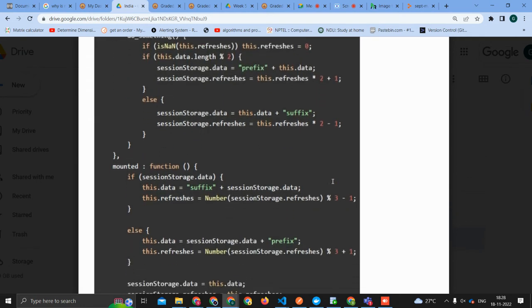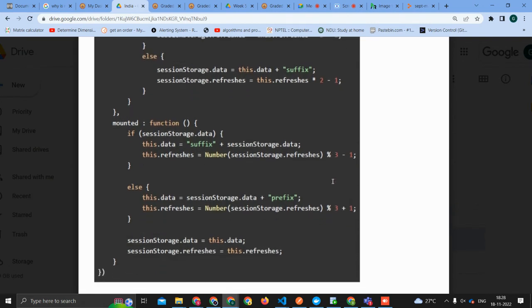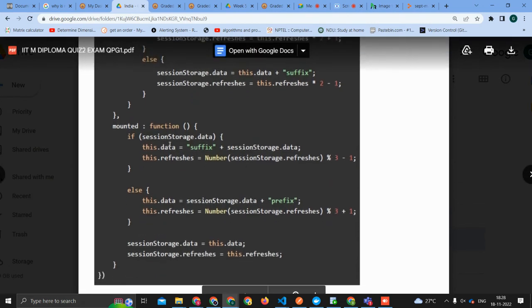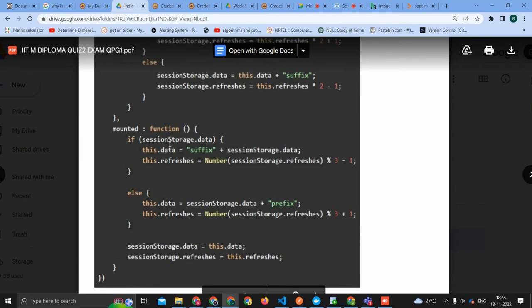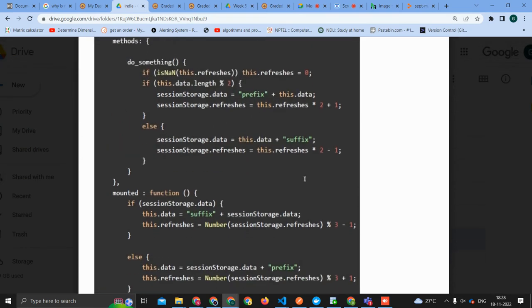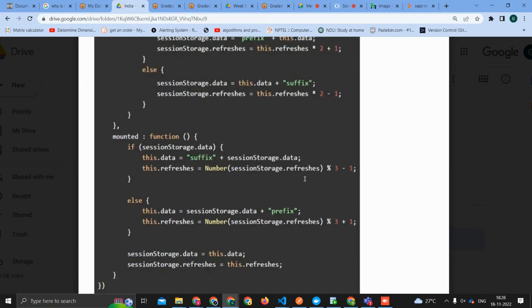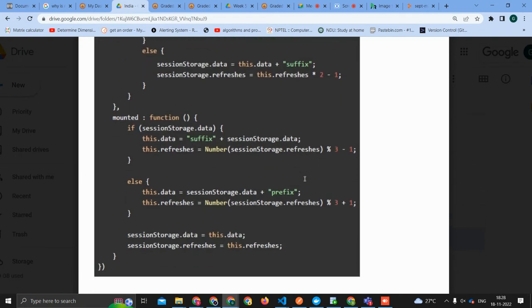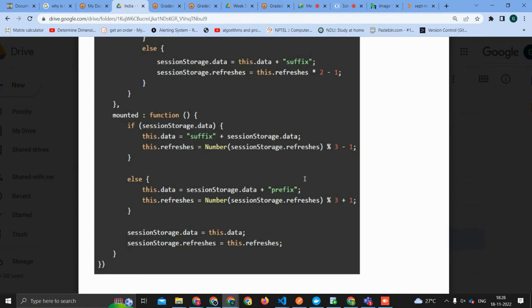So let's go to mounted. After the first refresh, if session stored data is present, which is prefix nptel, now what it will make is suffix prefix nptel, and 1 mod 3 will be 1, minus 1, which is equal to 0.